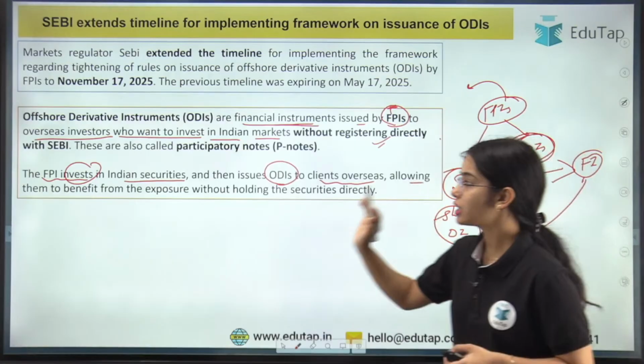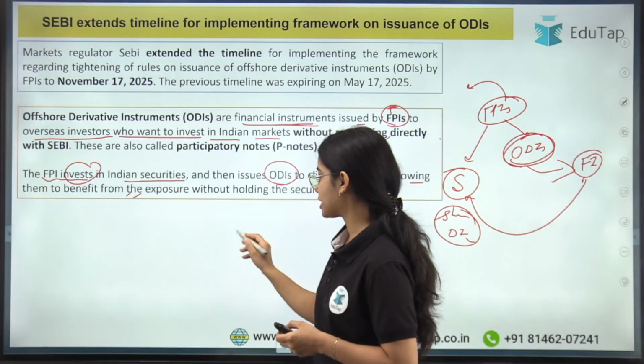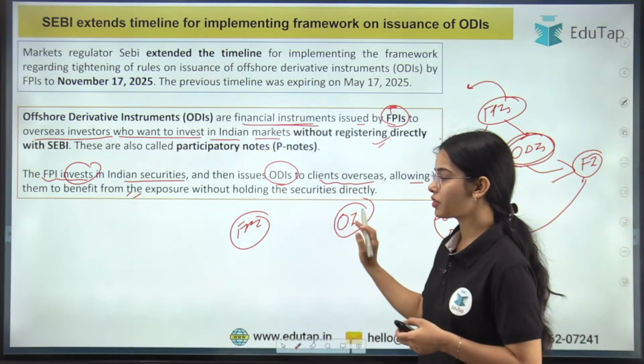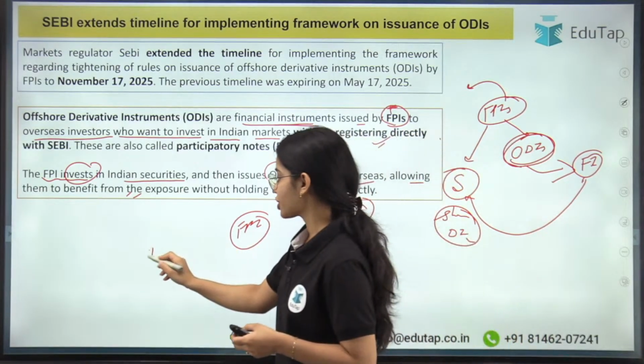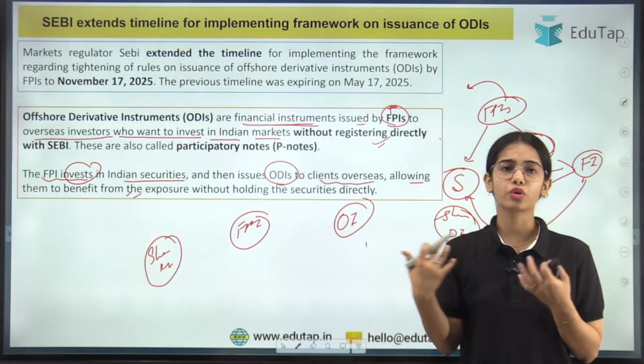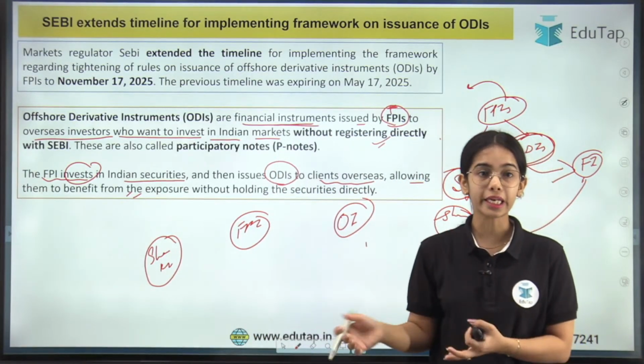Okay, allowing them to benefit from the exposure. So basically, foreign portfolio investors, let's say some overseas investor, some foreign investor wants to invest in the shares of Reliance Industry. Now the overseas investor does not want to register with SEBI and does not want to take the headache. So foreign